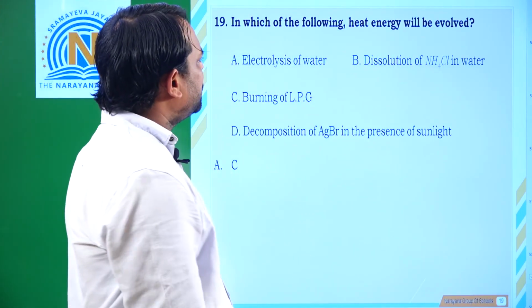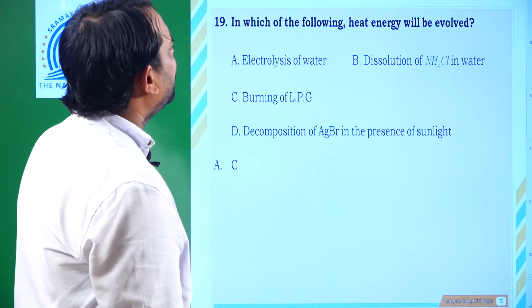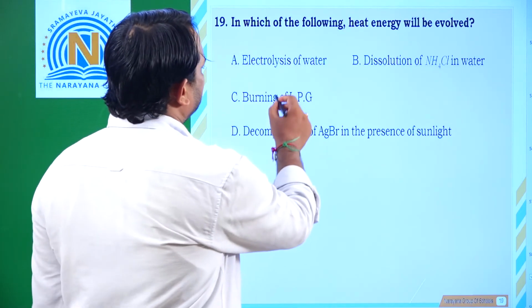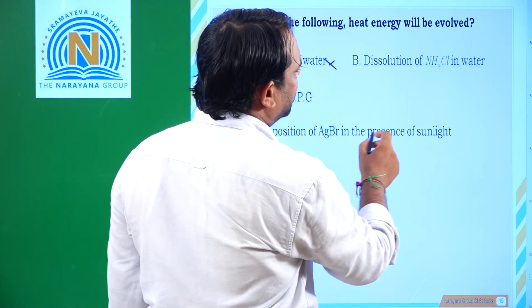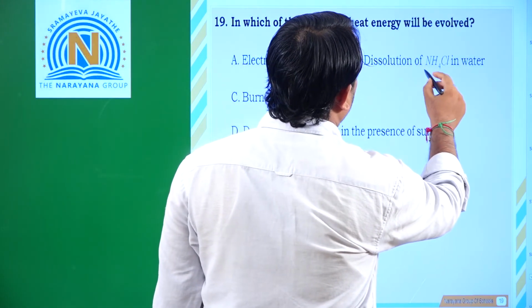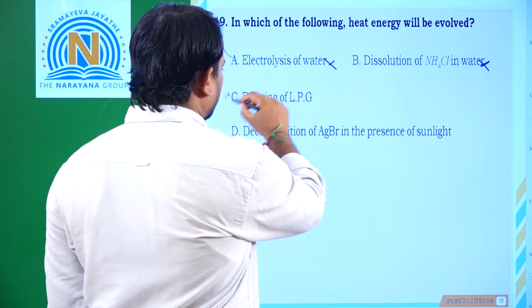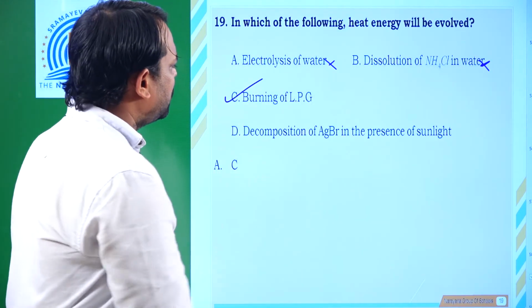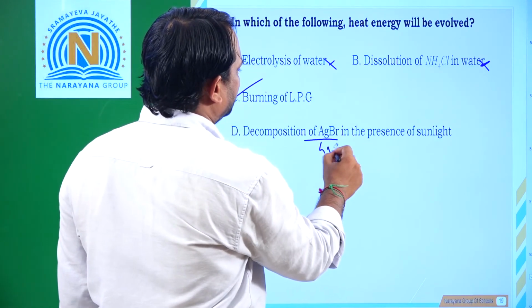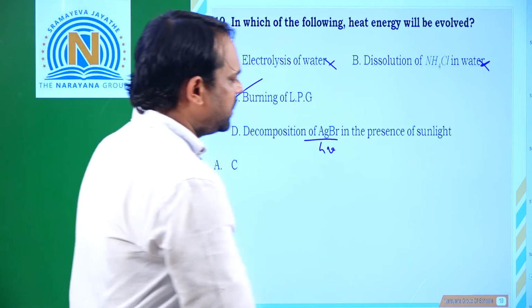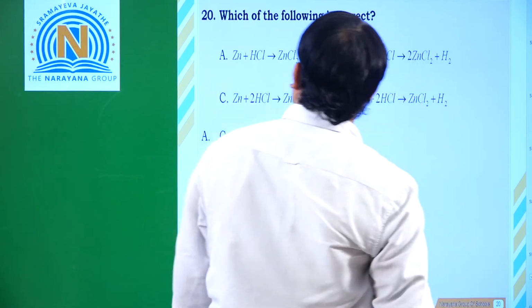Next, in which of the following will heat energy be evolved? In which of the processes will heat be evolved? Electrolysis of water, we are supplying electrical energy. Dissolution of ammonium chloride in water, no. Burning of LPG, this one is correct. And decomposition, here we are supplying sunlight. So only one option is correct, that is option C, right? And next, the last question.